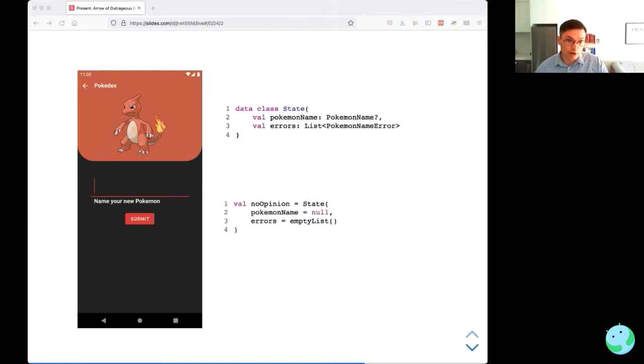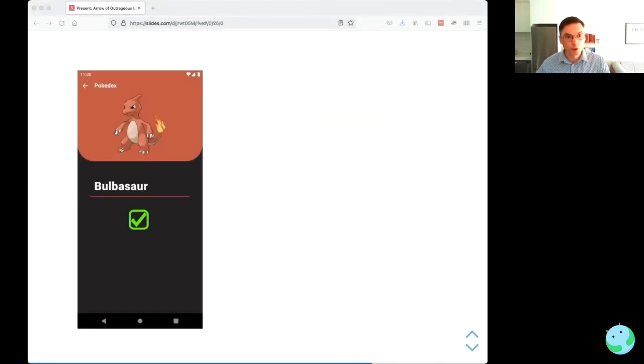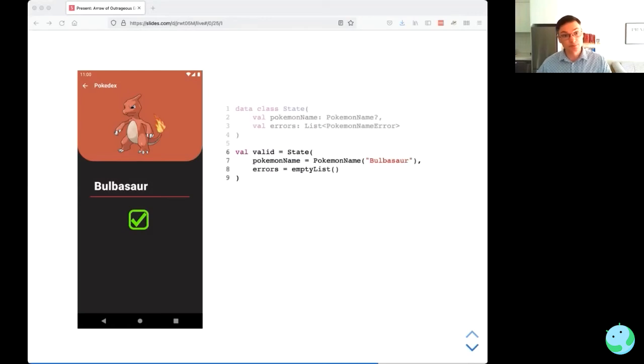And we want to represent no opinion. No opinion is when the user hasn't entered a name inside the edit text and they haven't clicked submit yet. It's called no opinion because we're not expressing an opinion about whether that name is valid or not and whether it has any errors. So we can easily represent that with a naive modeling. What about the validated state? Yes, we can represent that as well.